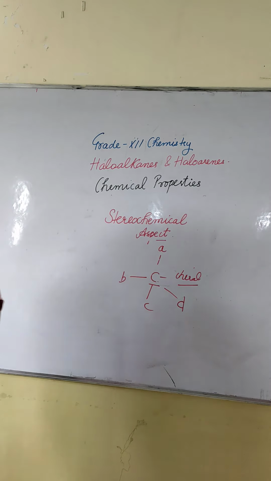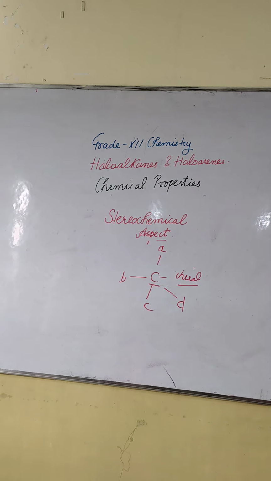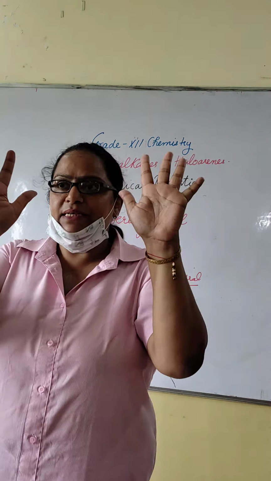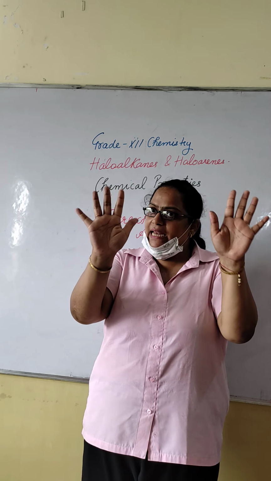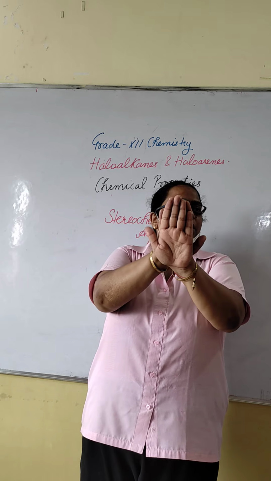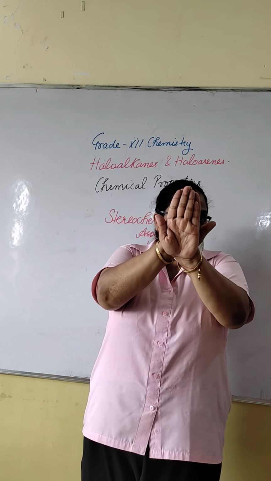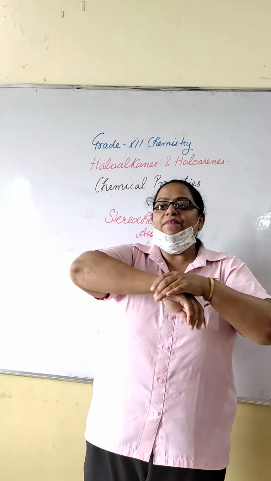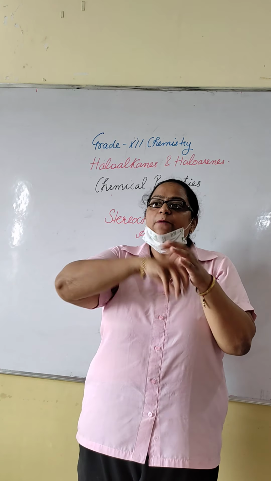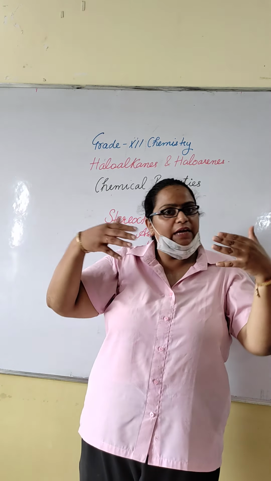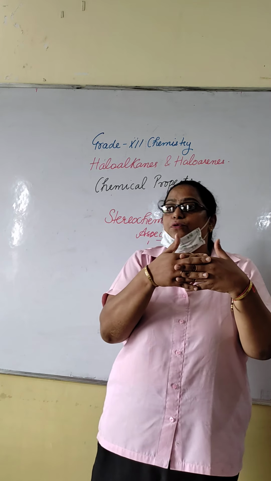Now, there are two concepts. Chiral objects form non-superimposable mirror images, while others form superimposable images. Your hands are mirror images, but they are not superimposable. See, it is not superimposable now. But if I take this bangle, it is also a mirror image, and if I keep one bangle over the other bangle, they will superimpose.